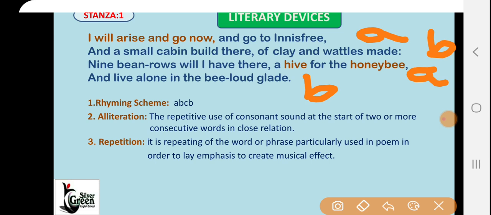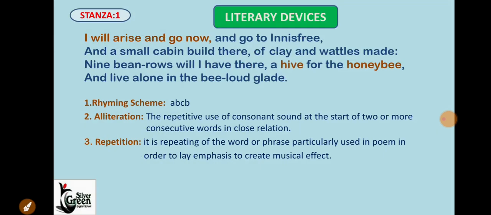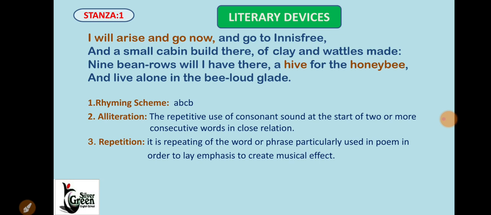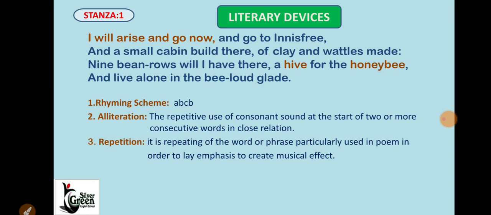Now, the next prominent literary device is alliteration. What is alliteration?